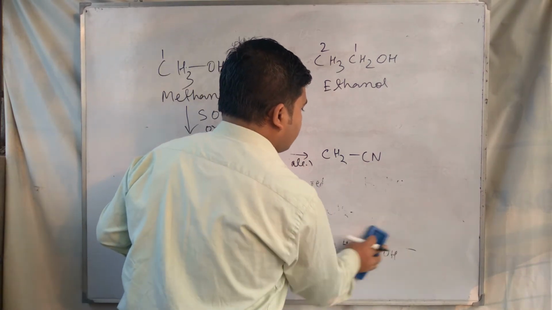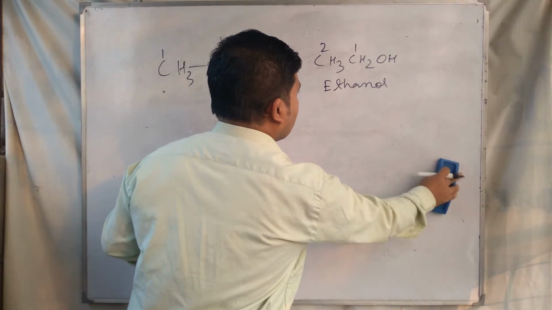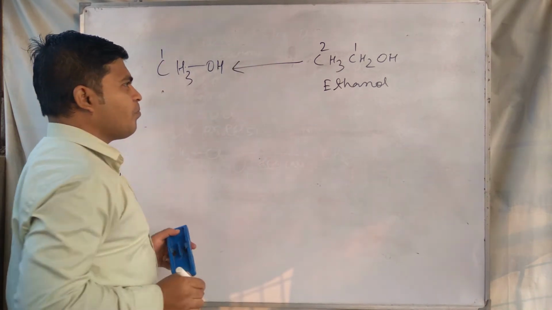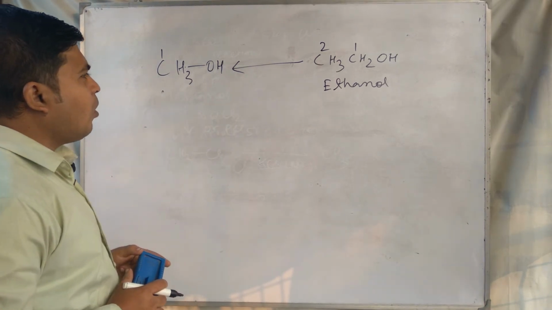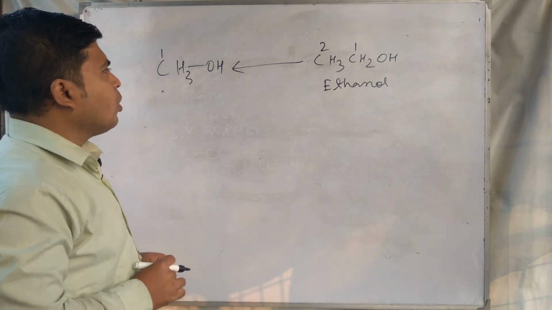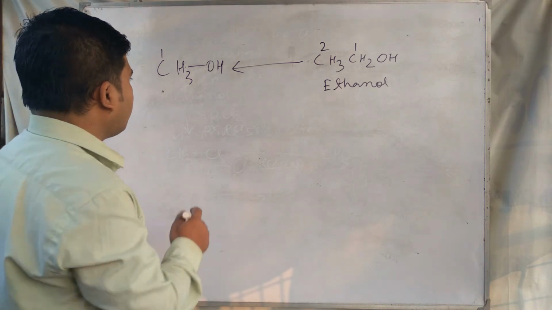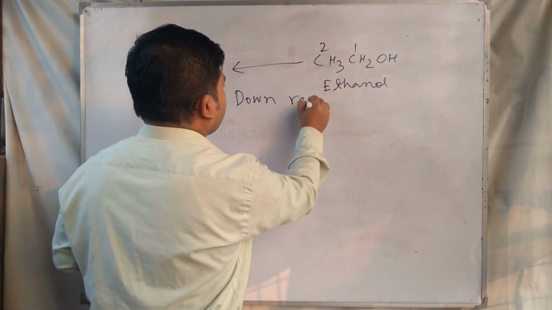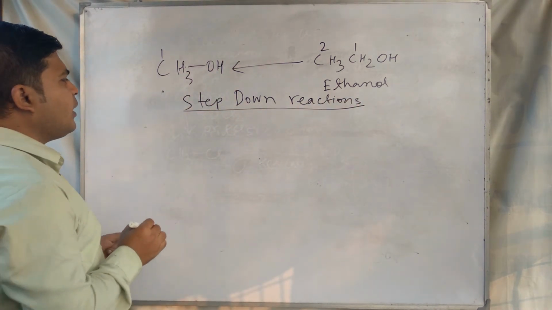Okay, now next we take an example of step down conversion. Step down conversion means this one: if we change ethanol to methanol, that is an example of step down conversion. For step down conversions, we have to use the process by which we decrease the number of carbon atoms, the step down reactions. We have to see what the step down reactions are.